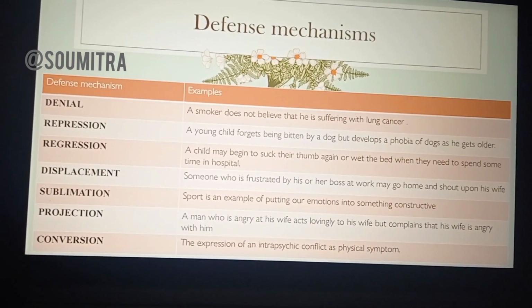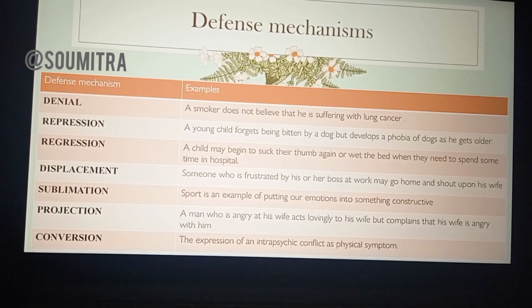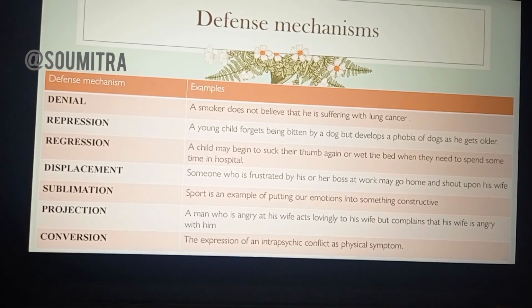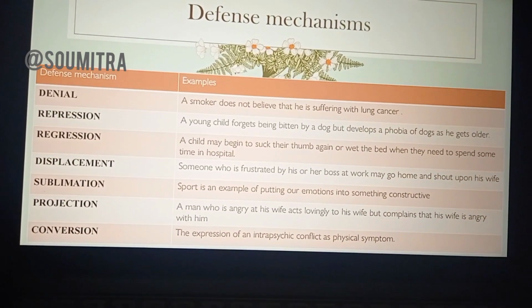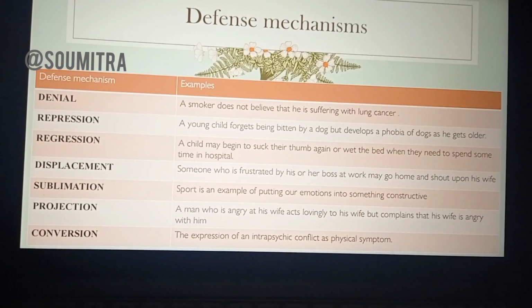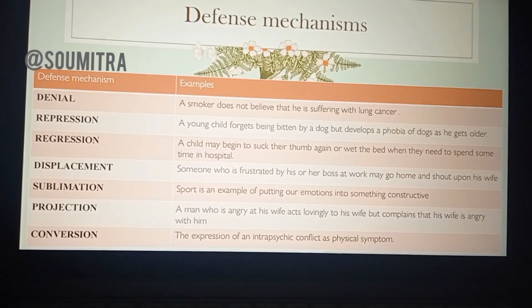So this is a kind of sublimation, a defense mechanism where the individual puts all the emotions into something constructive.